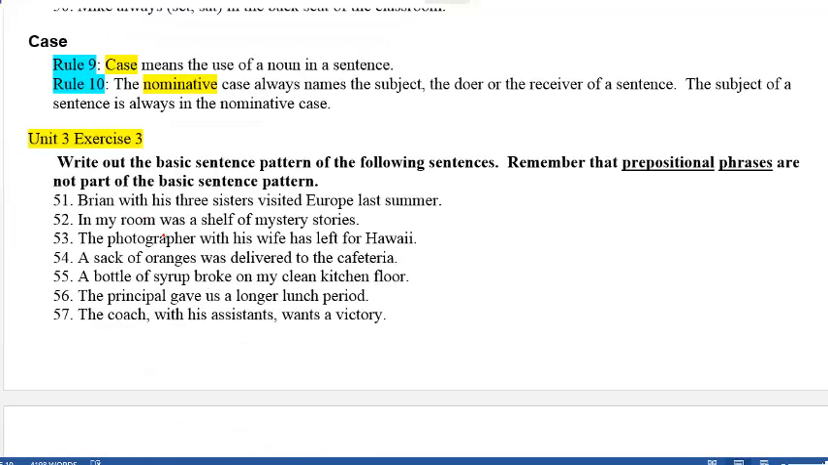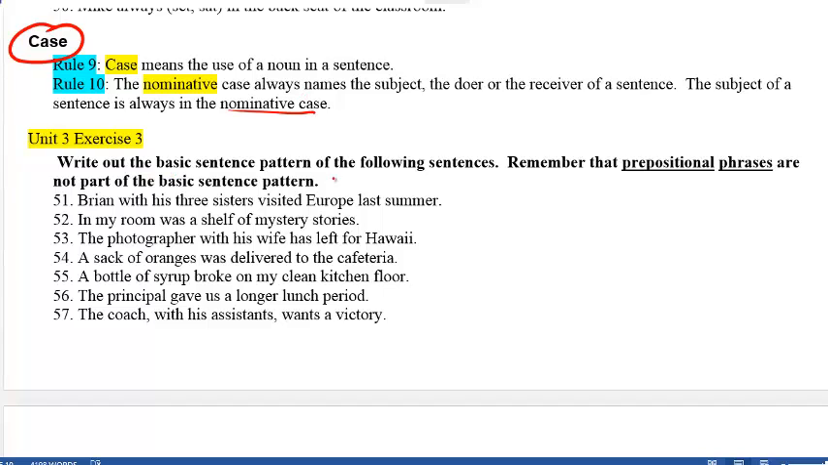The last thing for this evening would be case. Case is a very important term to understand and know, especially for when we start dealing with pronouns. Case means the use of the noun in a sentence. The nominative case always names the subject, the doer, or the receiver of the sentence. The subject of a sentence is always in the nominative case. That's important to know because later on you're going to have to know which pronoun to use in the sentence, and it's either going to be the nominative or the objective.